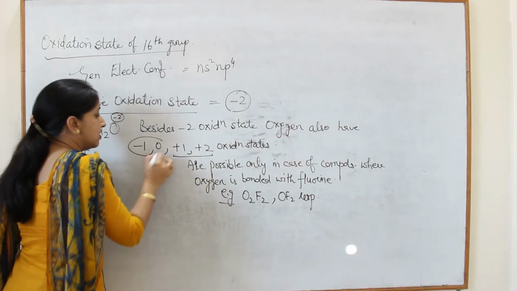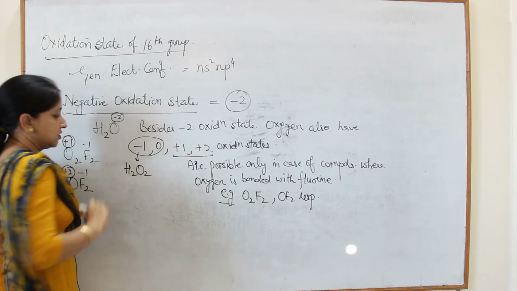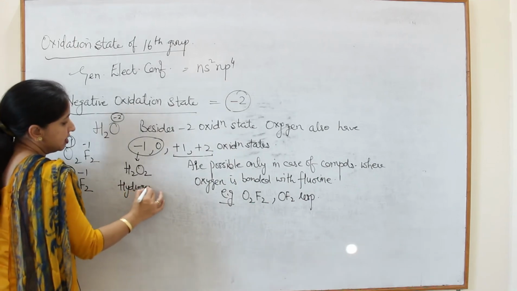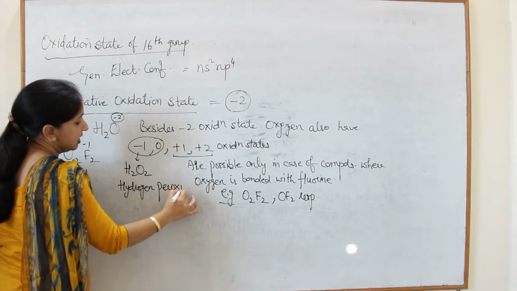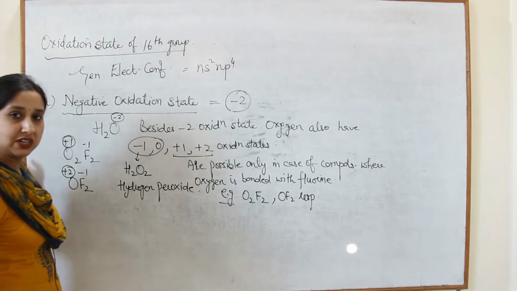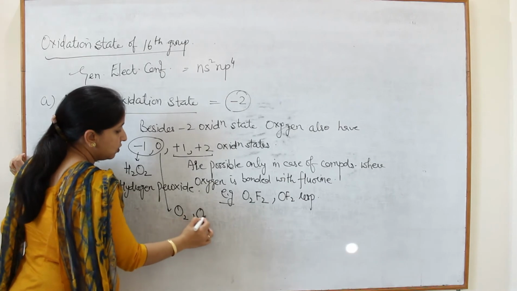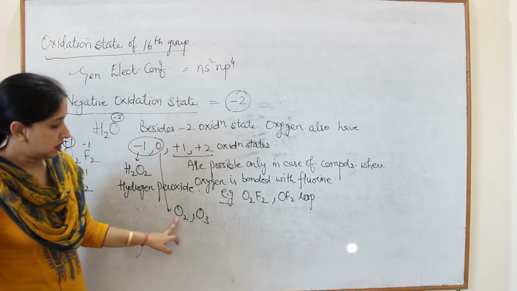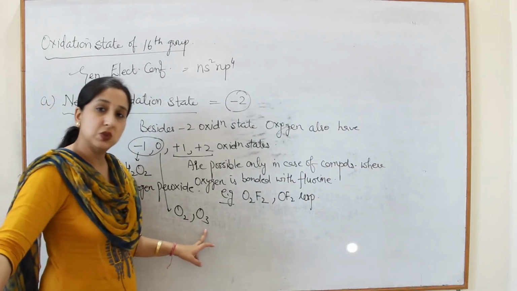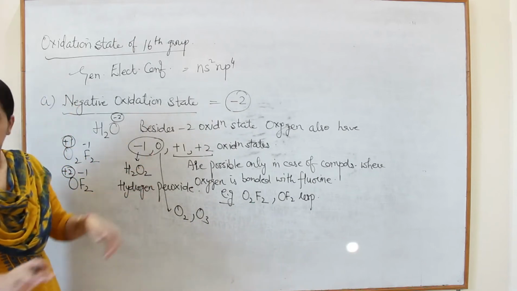Now -1 and 0. -1 oxidation state occurs in H2O2, hydrogen peroxide. In hydrogen peroxide, oxygen occurs in -1 oxidation state, and last is 0 in case of O2 and O3. Oxygen in the form of a diatomic molecule and in the form of a triatomic molecule, which is known as ozone. In both these, oxygen has 0 oxidation state.